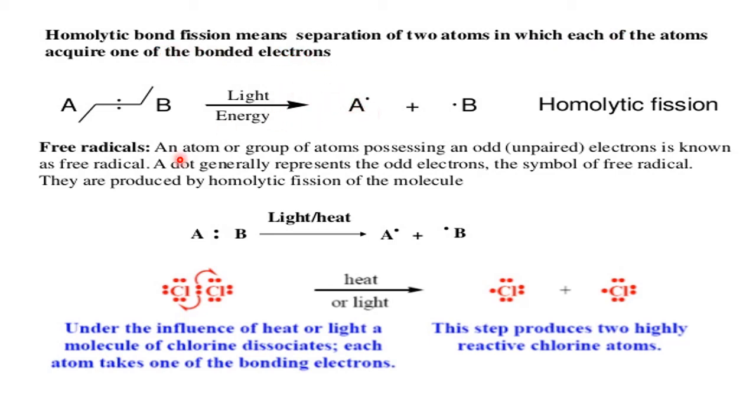Free radicals: an atom or a group of atoms possessing an odd or unpaired electron is known as a free radical. A dot generally represents the odd electron. Here we represent the symbol of a free radical using the dot. They are produced by homolytic cleavage or homolytic fission of the molecule using energy, any energy, light energy, heat energy. Any energy you supply, the electrons are separated. This example you have already seen.